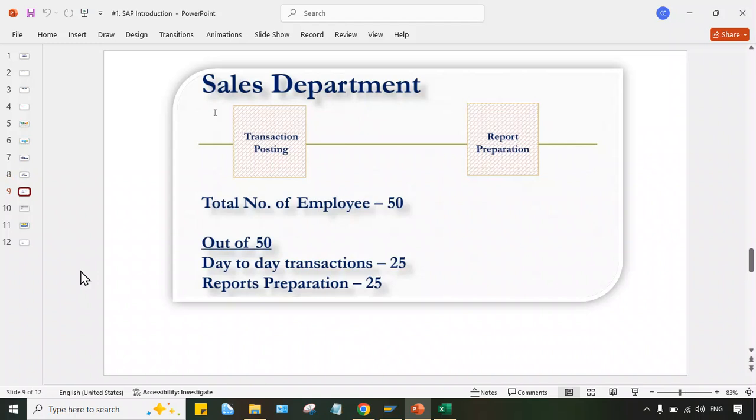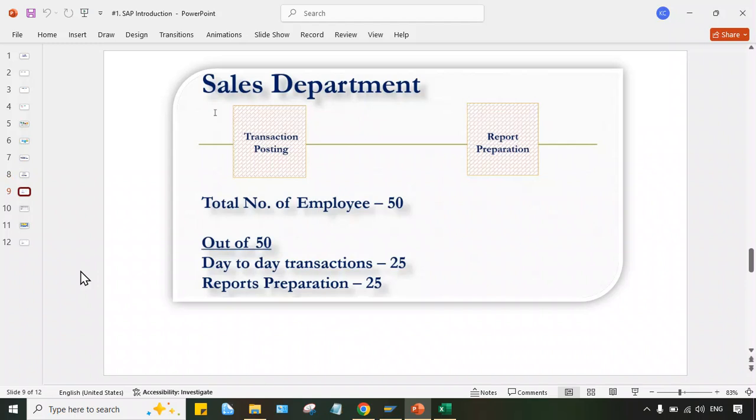See, Tata Motor is a big organization. Multiple transactions are taking place on daily basis. So 25 people involved in transaction posting, transaction recording, because since they're not using ERP, they're not using any software. So manually they have to record everything. They might be maintaining certain registers like sales register. In that they have to record all the transactions. Then if any customer return is there, that also supposed to be recorded.